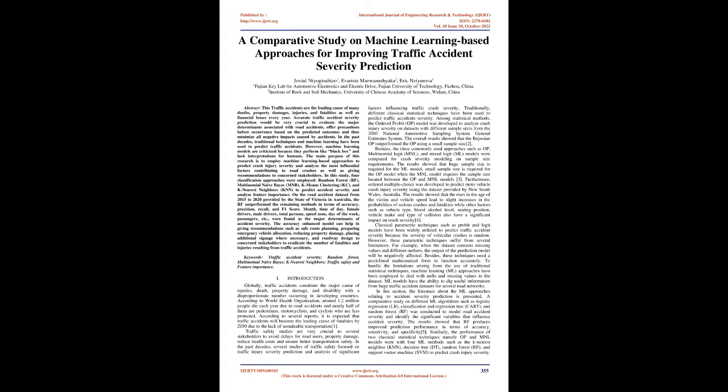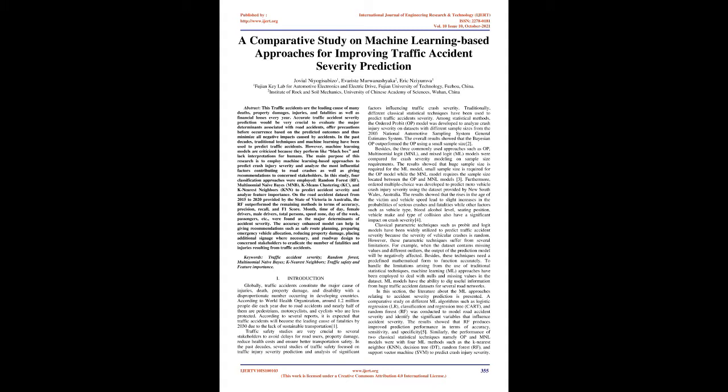In this study, 4 classification approaches were employed: random forest, RF, multinomial naive Bayes, MNB, K-means clustering, KC, and K-nearest neighbors, KNN, to predict accident severity and analyze feature importance. On the road accident dataset from 2015 to 2020 provided by the state of Victoria in Australia, the RF outperformed the remaining methods in terms of accuracy, precision, recall, and F1 score. Month, time of day, female drivers, male drivers, total persons, speed zone, day of the week, passengers, etc., were found as the major determinants of accident severity.